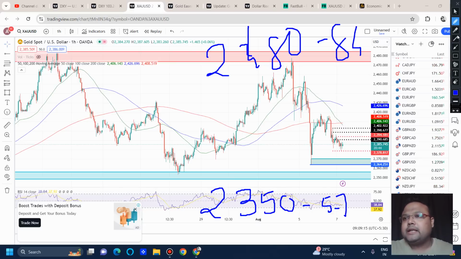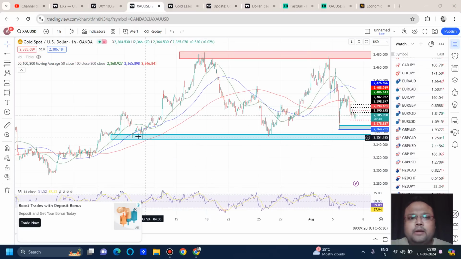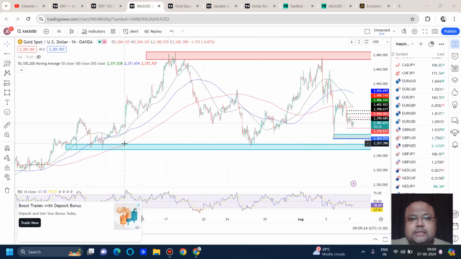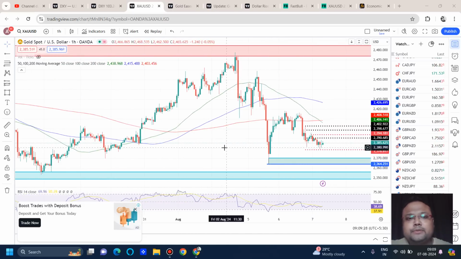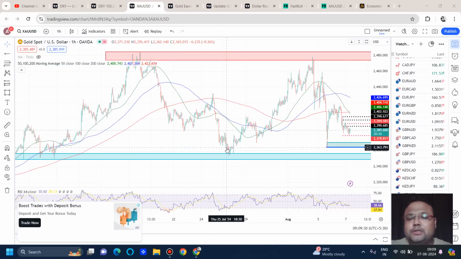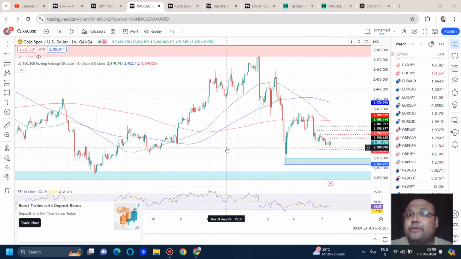The blue box that I have drawn here is the next big support on the chart of gold, because the market has already taken support around this area. Therefore, we can expect that if the market drops, the buyers around 2350, 2355 will come for rescue. If not a complete trend reversal, at least we can expect the market to go for a good bounce. As a day trader, we can look for a good buy around the area.